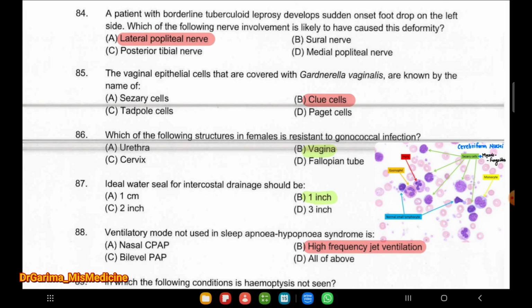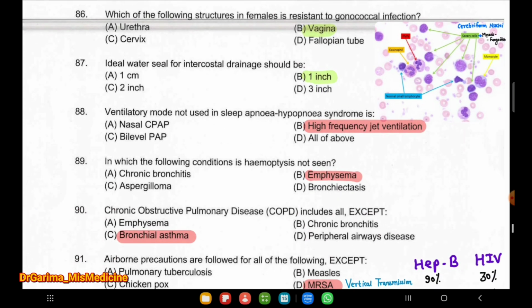Next question, the vaginal epithelial cells that are covered with Gardnerella vaginalis are known by the name of clue cells. Next question, which one of the following structures in females is resistant to gonococcal infection? Vagina. 87th question, ideal water seal for intercostal drainage should be 1 inch. 88th question, the ventilatory mode not used in sleep apnea hypopnea syndrome is high frequency jet ventilation.